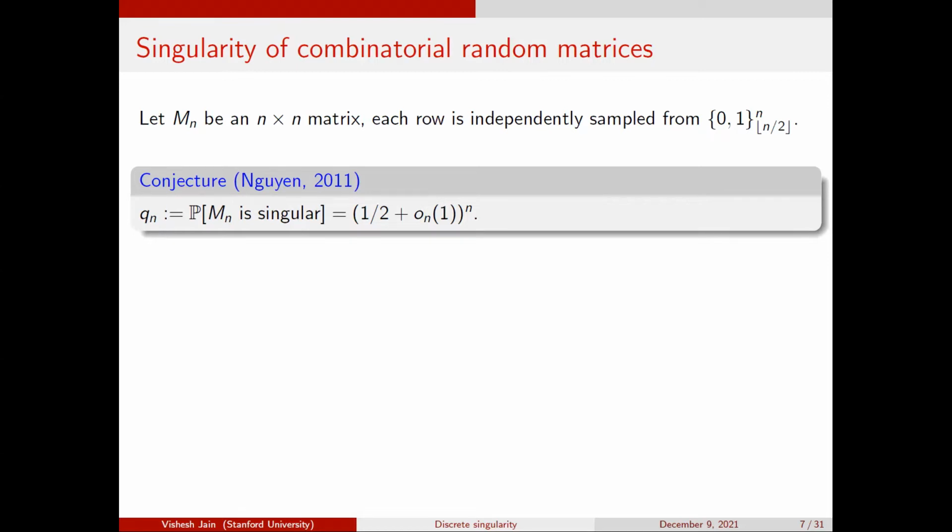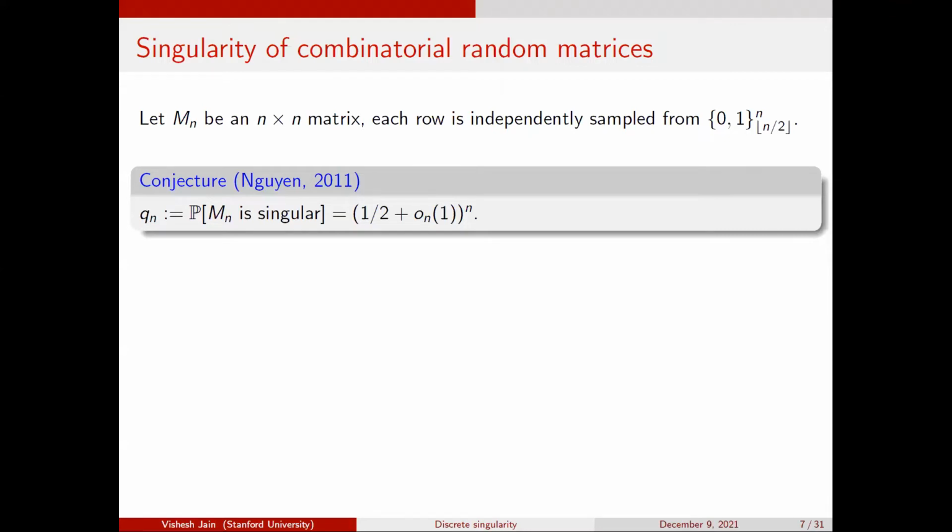So people, including us, have studied these questions about random graphs, random regular graphs, random regular directed graphs, and linear algebraic properties of these things. These are cases where the entries of the matrix are not independent. So this model was introduced as a toy model where at least the rows are independent, but the entries within the row are not independent.